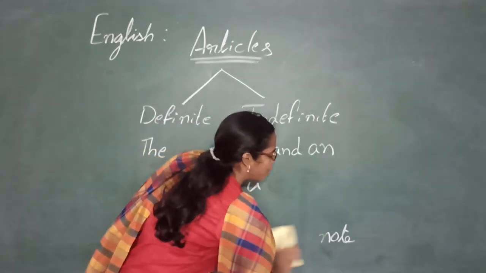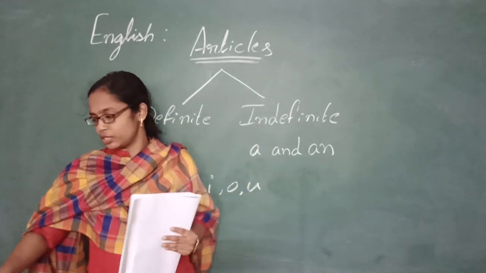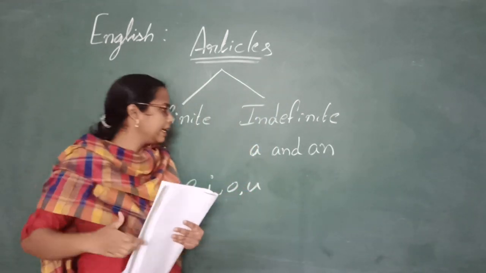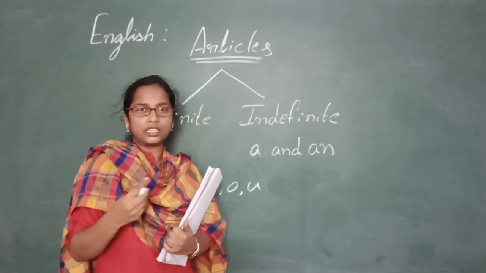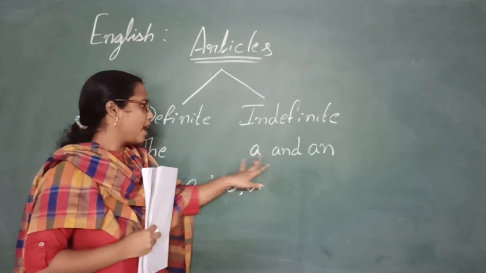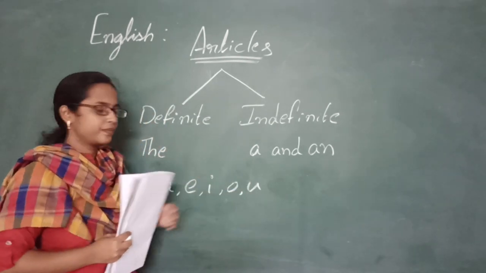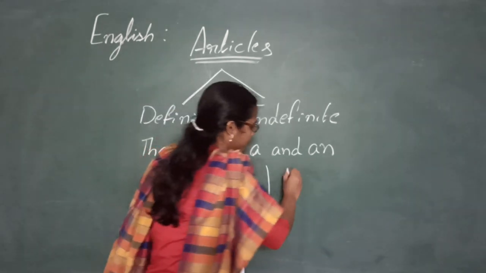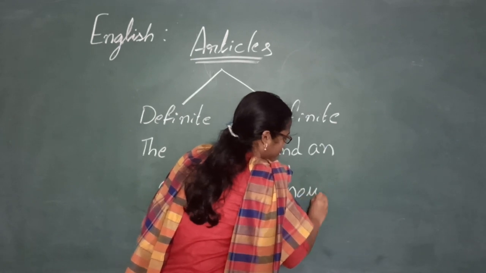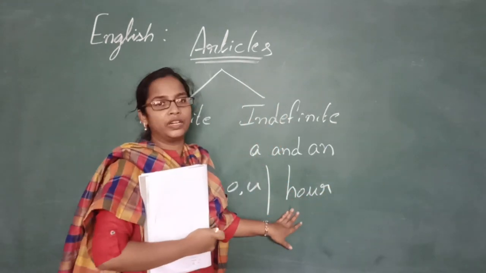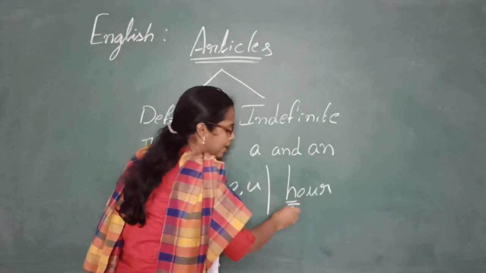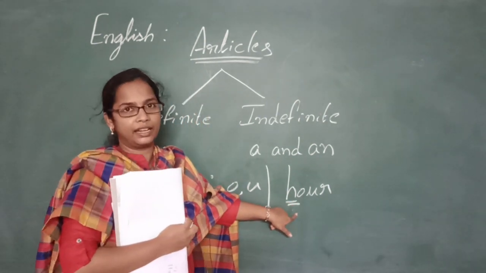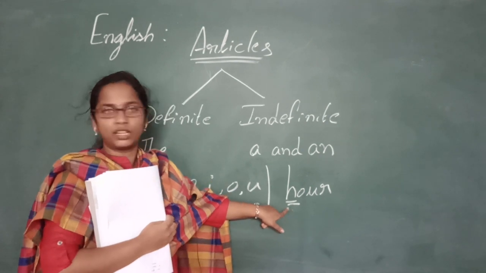Let me give you some more examples that confuse you. So here I already told you that a consonant sound takes a or the. Okay, so here, how do you say this word? How do you pronounce it? We all know that H is a consonant, not a vowel.